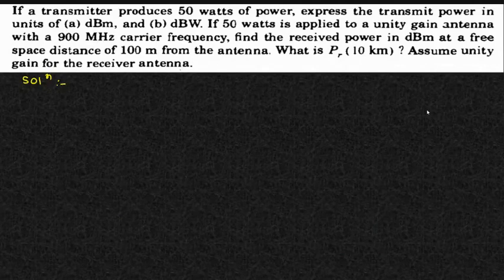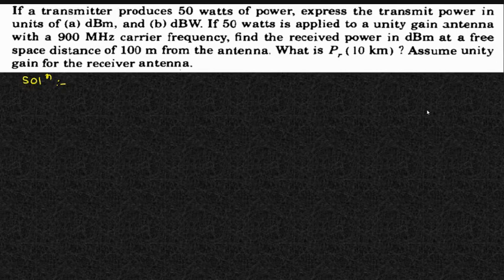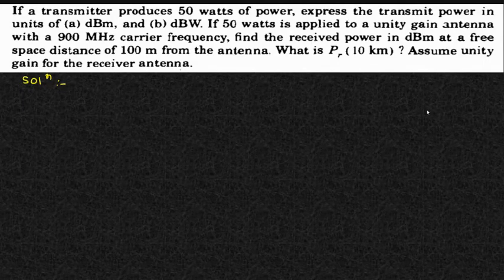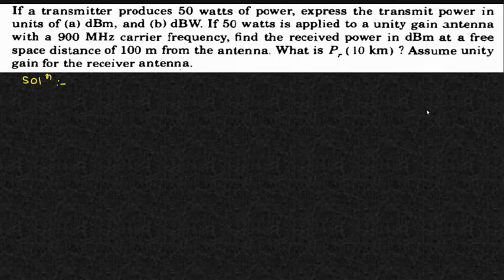A transmitter produces 50 watts of power. Express the transmit power in units of dBm and in units of dBW. If 50 watts is applied to a unity gain antenna with 900 megahertz carrier frequency, find the received power in dBm at a free space distance of 100 meters from the antenna. What is PR at 10 kilometers? Assume unity gain for the receiver antenna.